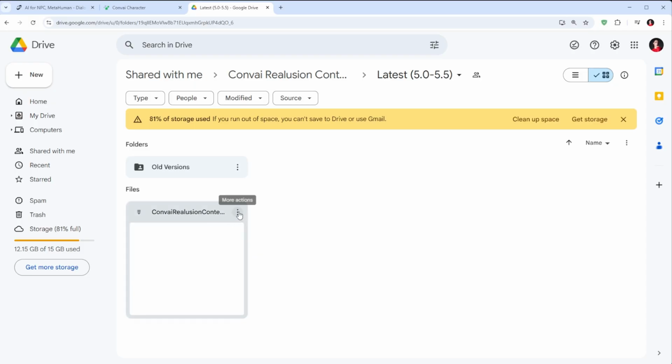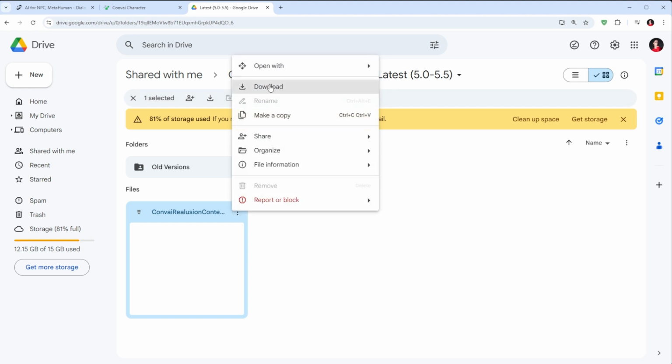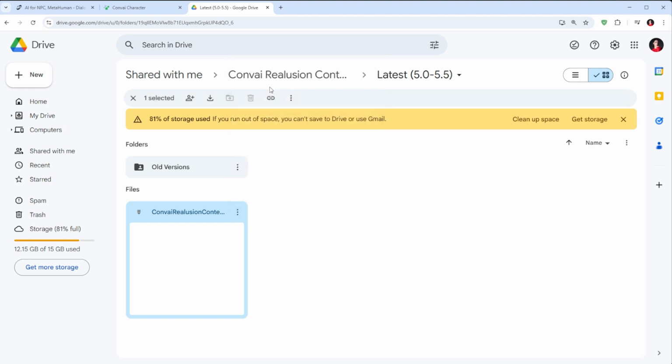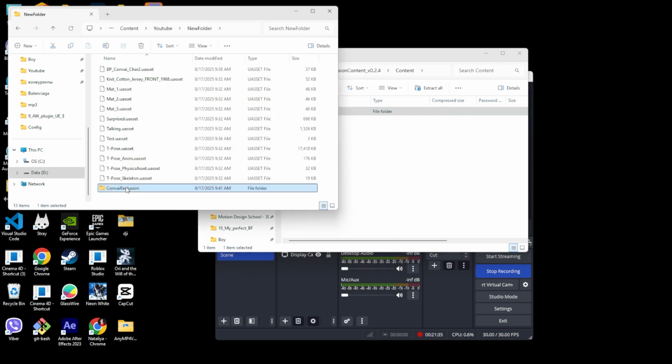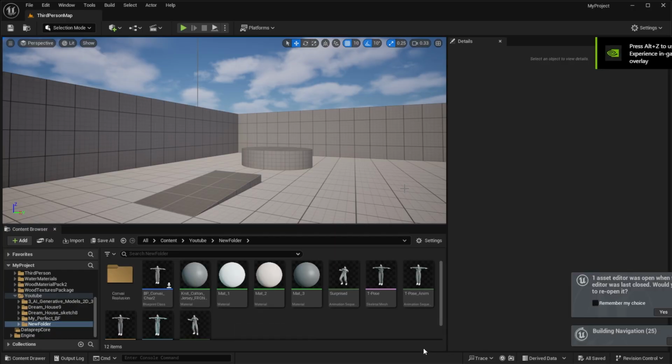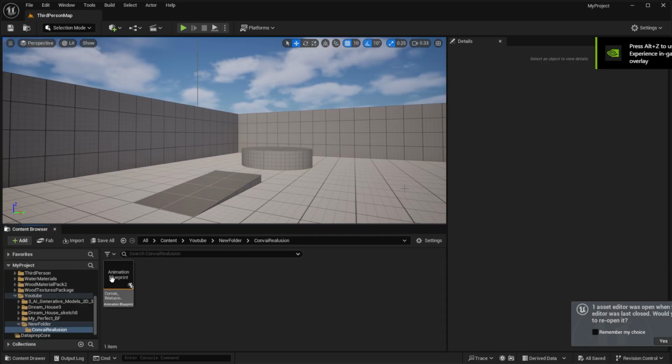Next, download this Convai Reallusion file from G Drive. The link is in a video description. And put it inside Content folder of your project. I open a file in Unreal Engine and pick our character for it.